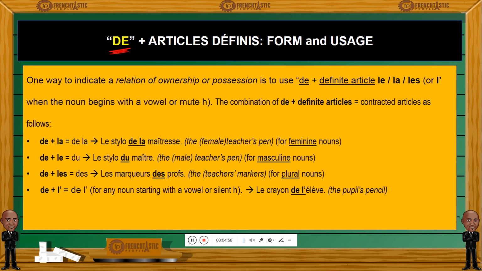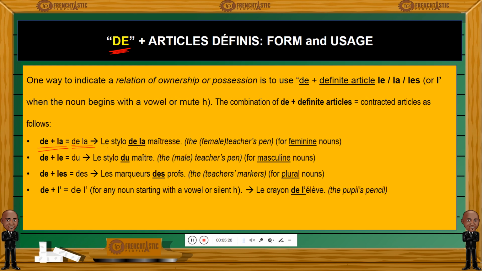So to establish the notion of possession or ownership, we'll use contracted articles in French. Now, how would you make those transformations? So, de plus la, because we have here the definite article la. Well, we keep de la. Le stylo de la maîtresse, the pen of the teacher, female teacher. So the female teacher's pen. Okay, the pen of de la maîtresse.